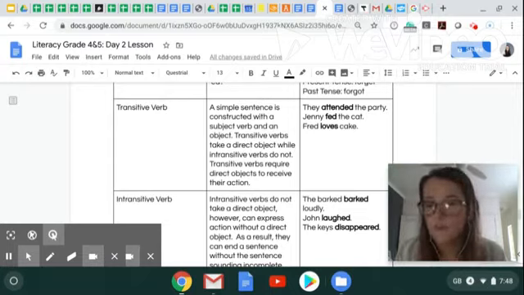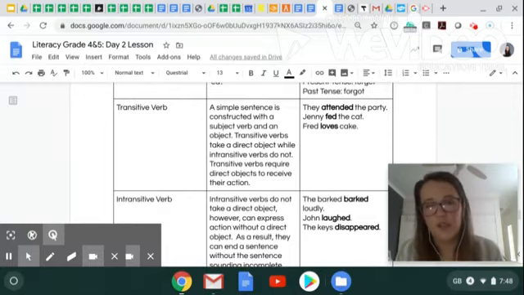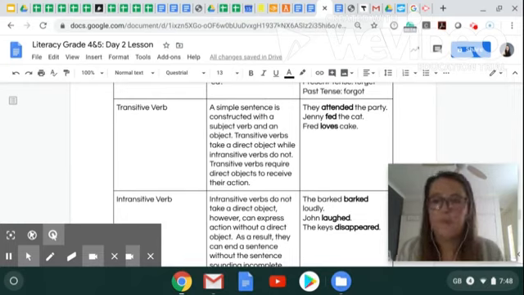For example, they attended the party. Attended is the verb, the party is the object. Jenny fed the cat. Fed is the verb, the cat is the object. Fred loves cake. Loves is the verb, cake is the object.